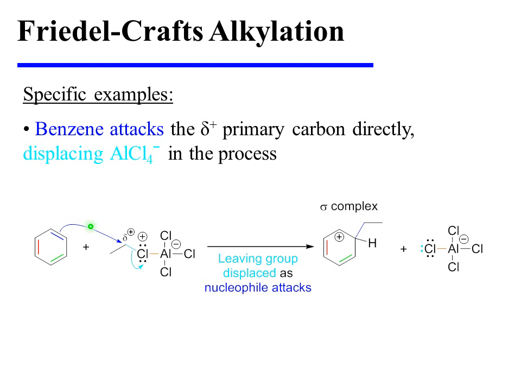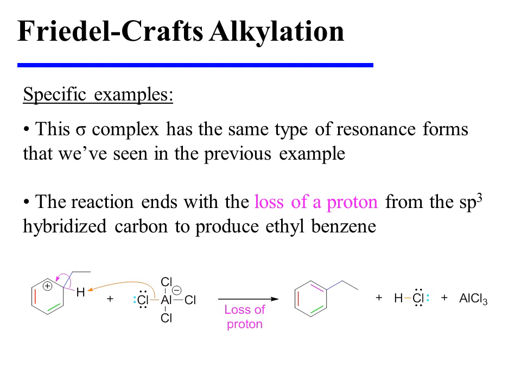Benzene attacks that electrophilic primary center directly, actively displacing aluminum tetrachloride, and the expected sigma complex results. This sigma complex has the same type of resonance delocalization that we've seen in previous examples.